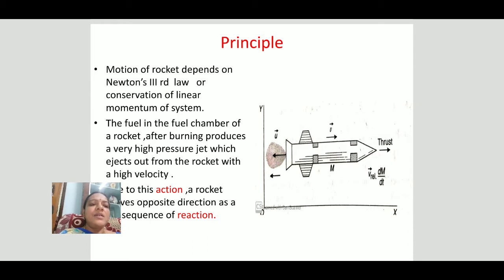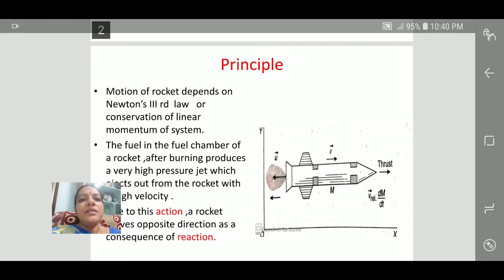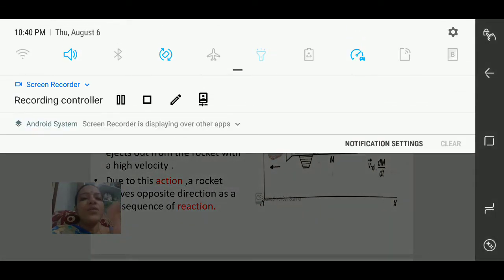Based upon Newton's third law, the rocket works, or conservation of linear momentum also we can apply. Next, how the rocket moves: the rocket contains a fuel chamber.